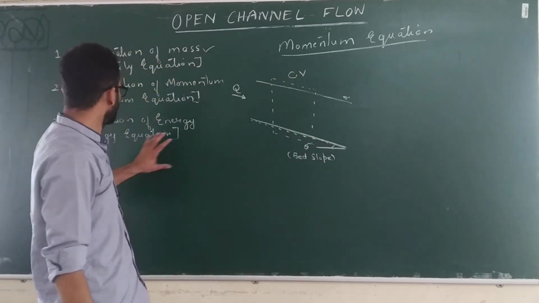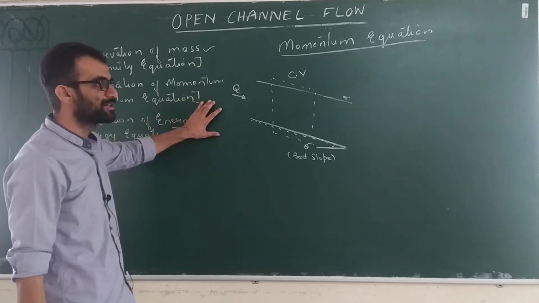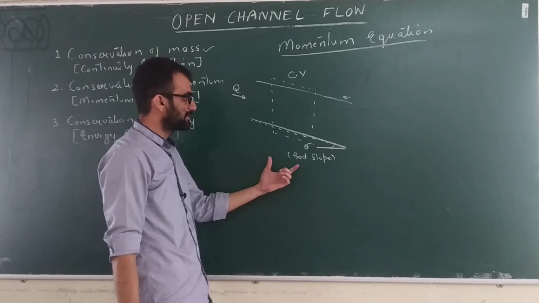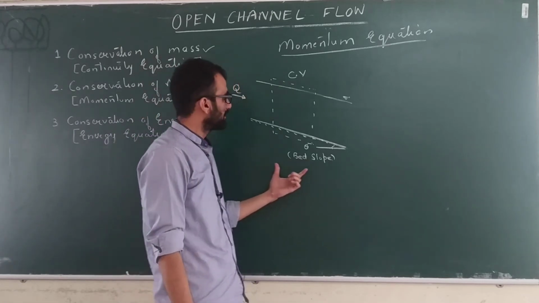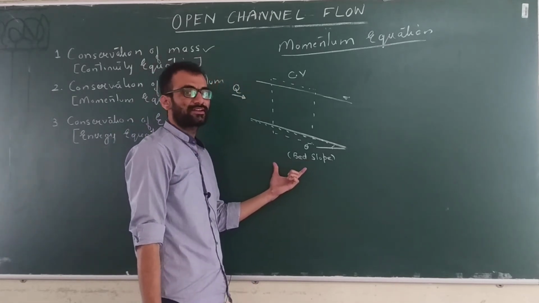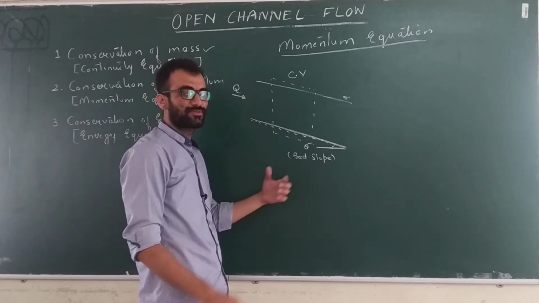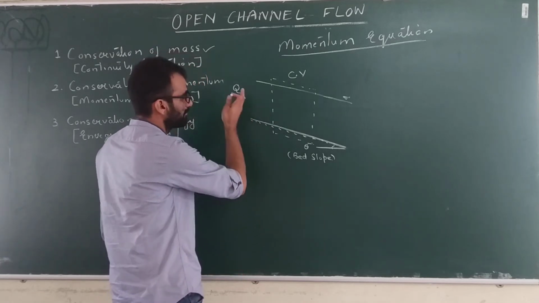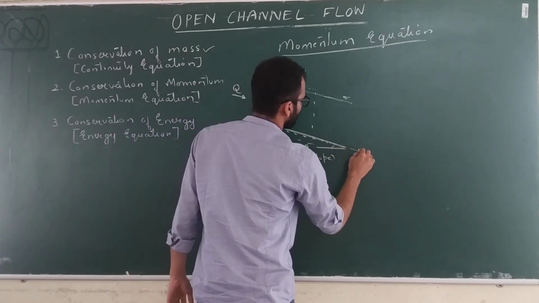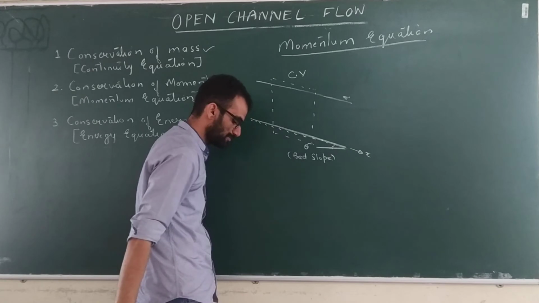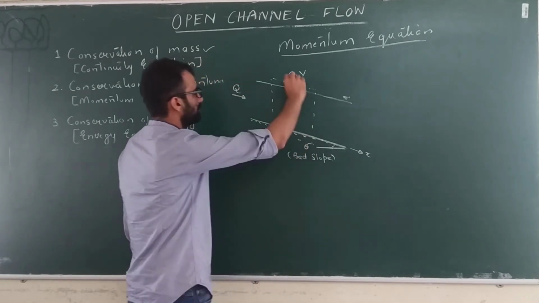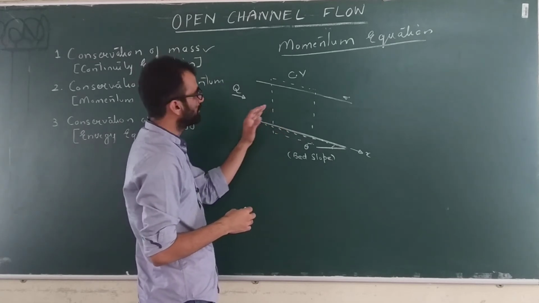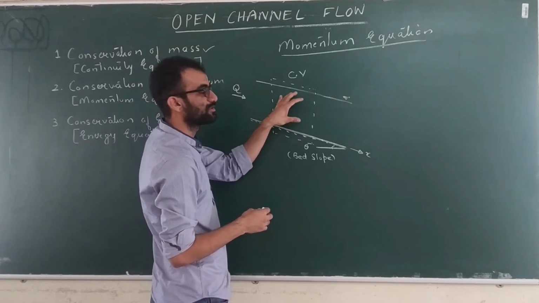Now, conservation of momentum means application of Newton's second law of motion. And what does it say? That the resultant force acting in a direction is equal to the rate of change of momentum in that direction. So if we take this as the flow direction, now when we are considering a control volume approach, we are considering the forces acting on the control volume.